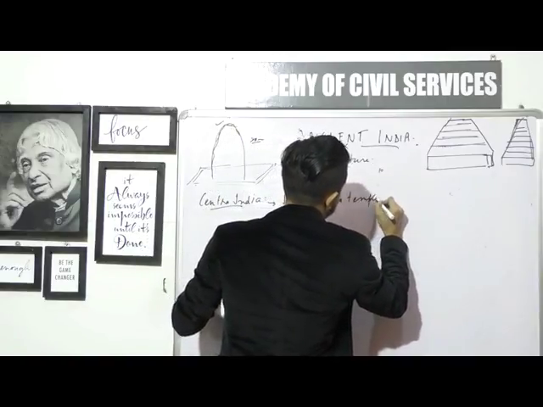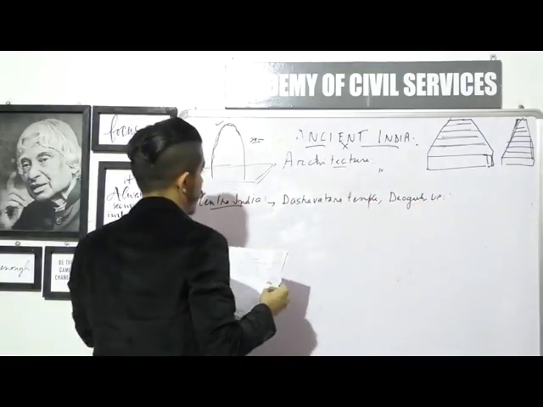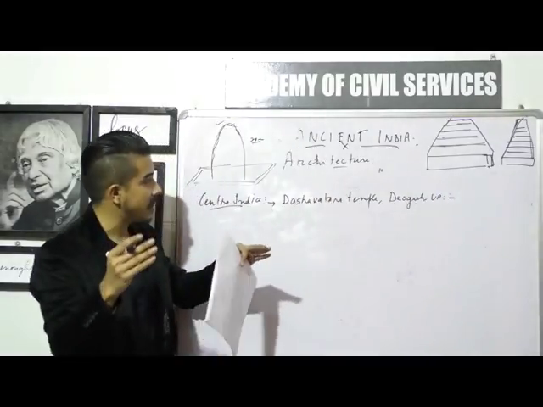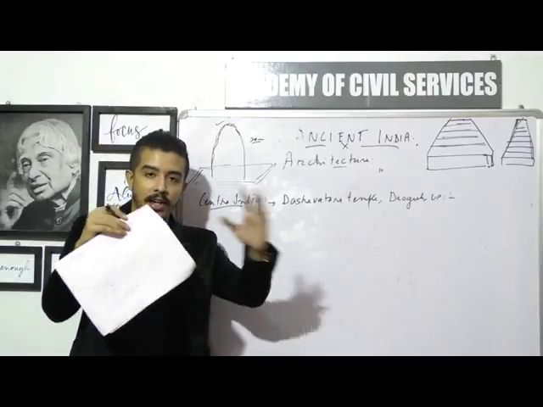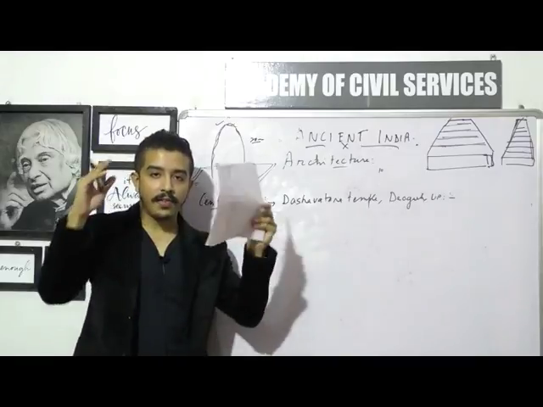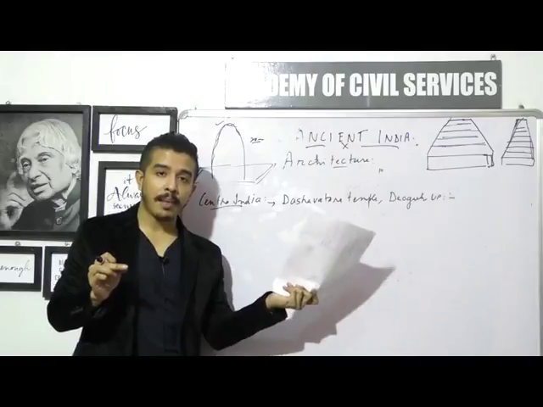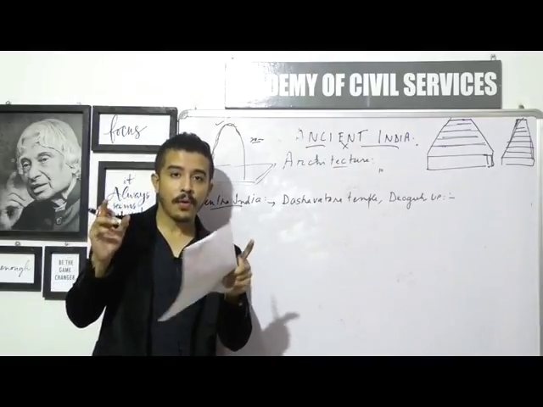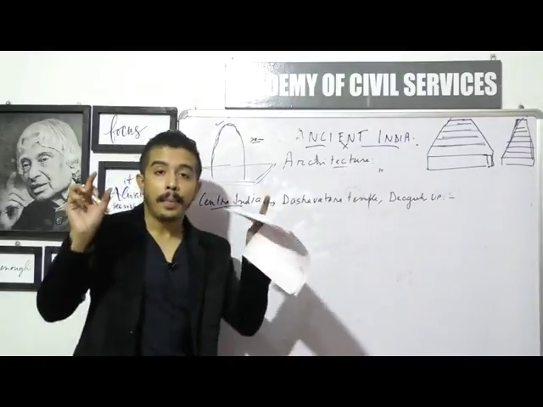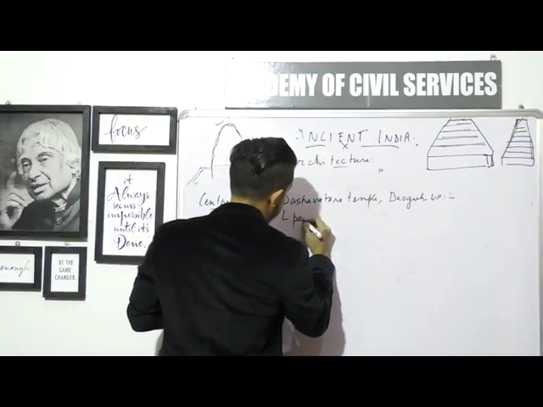This is the representative temple of the Nagara style, and you can imagine it will have curvilinear spires, or curvilinear shikharas. The most important thing about the Dashavatara temple style is that there is a particular word used to describe these types of temples, and that word is Panchayatan. It's not Panchayat, but Panchayatan.